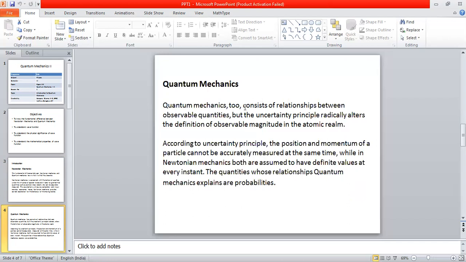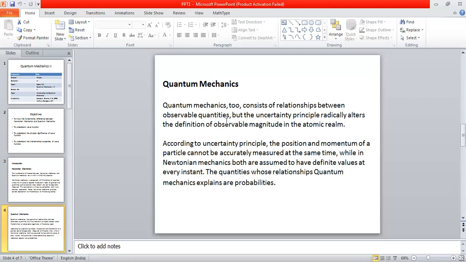So here also in quantum mechanics, we are going to discuss the relationship between the observable quantities. There are several observable quantities even in Newtonian mechanics as well as quantum mechanics. In the case of quantum mechanics also there are certain observable quantities. Quantum mechanics basically gives the relationship between these observable quantities.